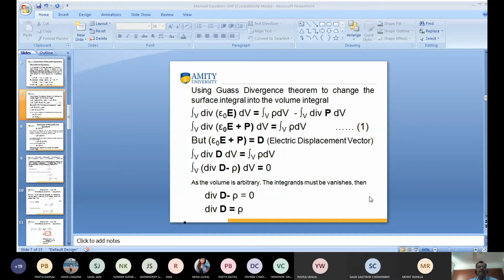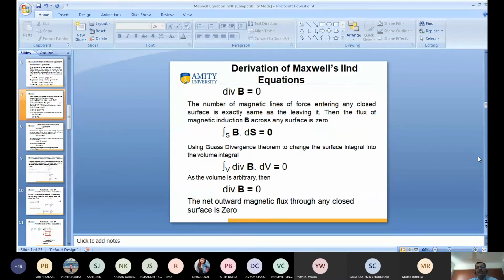Next one is, as you know very well, based on Gauss's law in magnetostatics. I tell you, the divergence of B is equal to 0. What does it mean? The number of magnetic lines of force entering any closed surface is exactly the same as the number leaving it, so that the flux of magnetic induction B across any surface is 0. This is Gauss's law in magnetostatics.